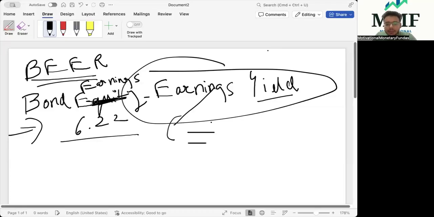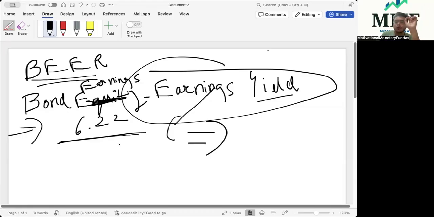So what is the current price to earning ratio? Ideally, in the denominator, we won't be taking the current price to earning ratio. We shall be taking the forward price to earning ratio. Now there's a way to calculate it. Usually in this case, we shall be taking the forward price to earning ratio of Nifty 50, because Nifty 50 is the most appropriate indicator or benchmark to compare your bond yields with.